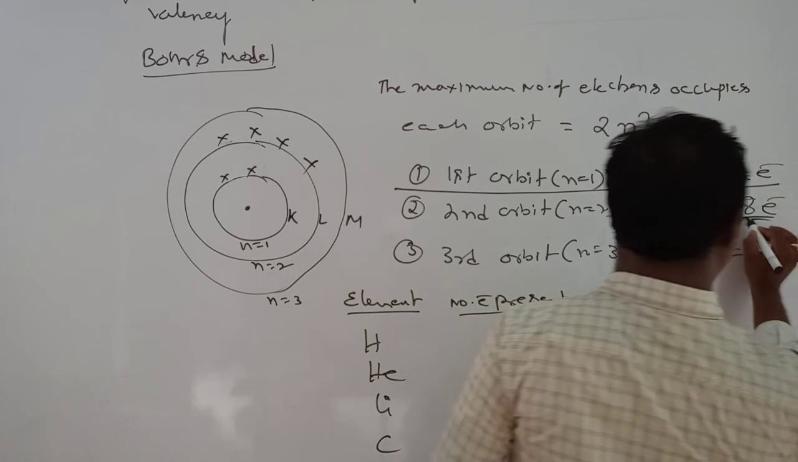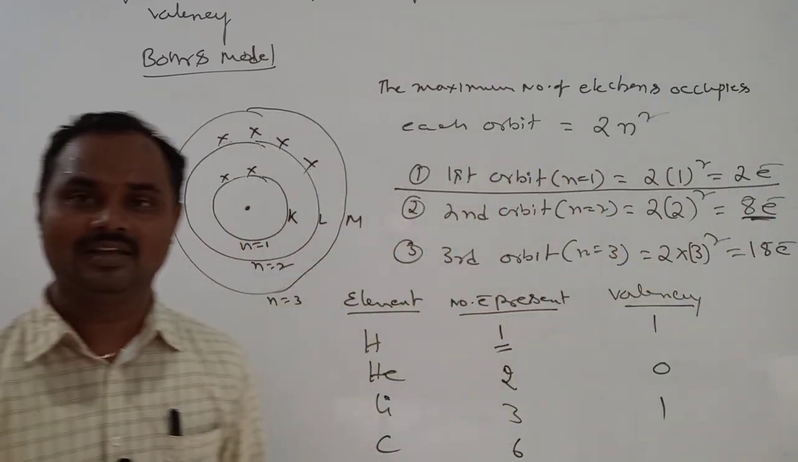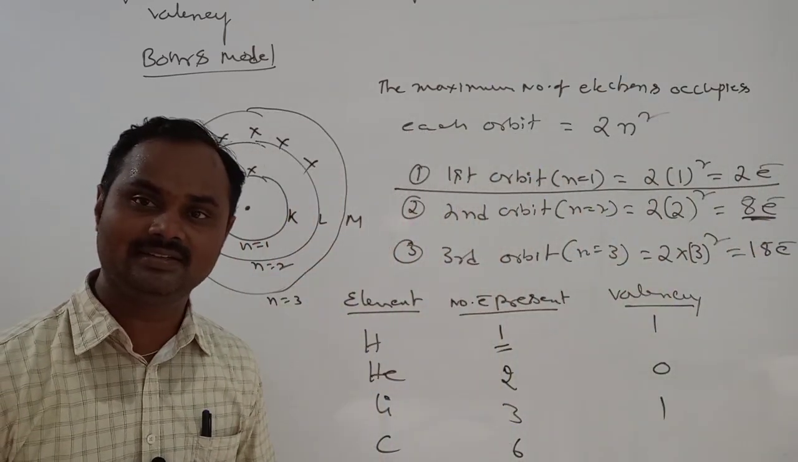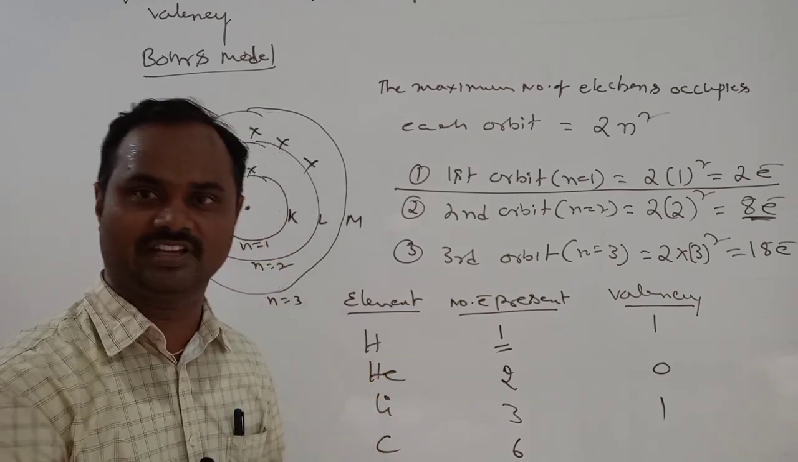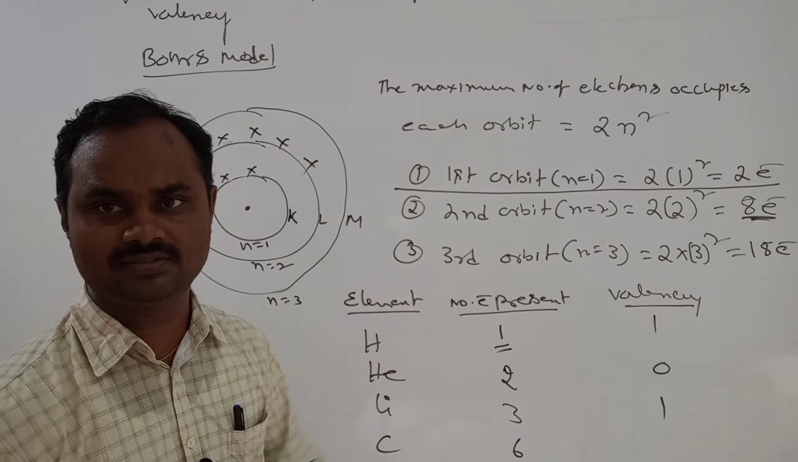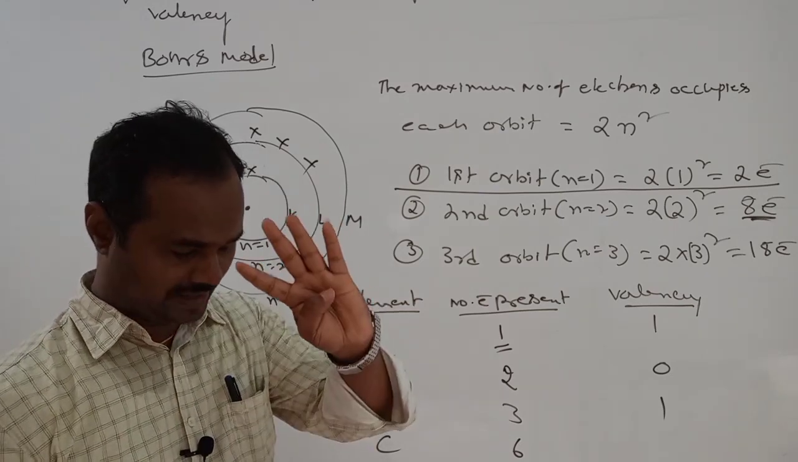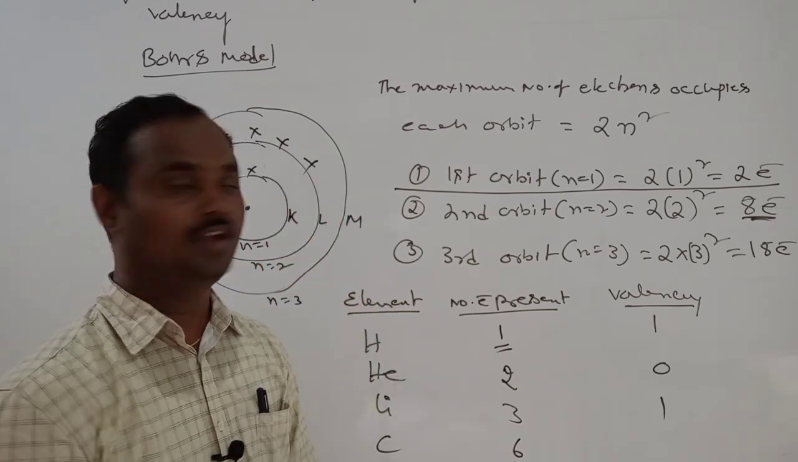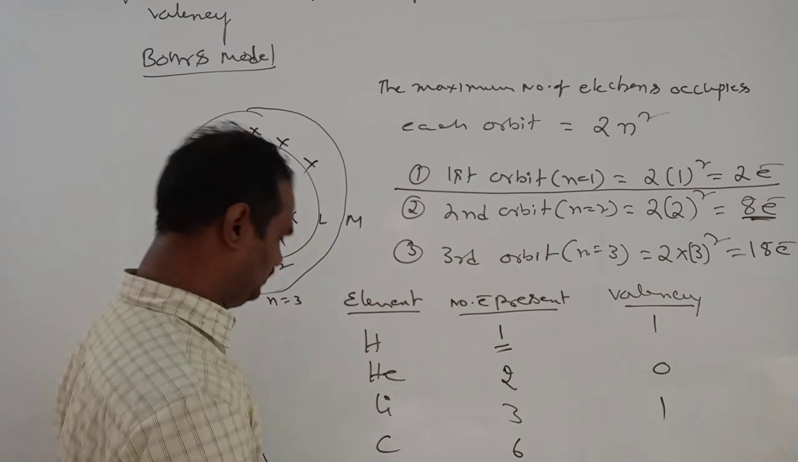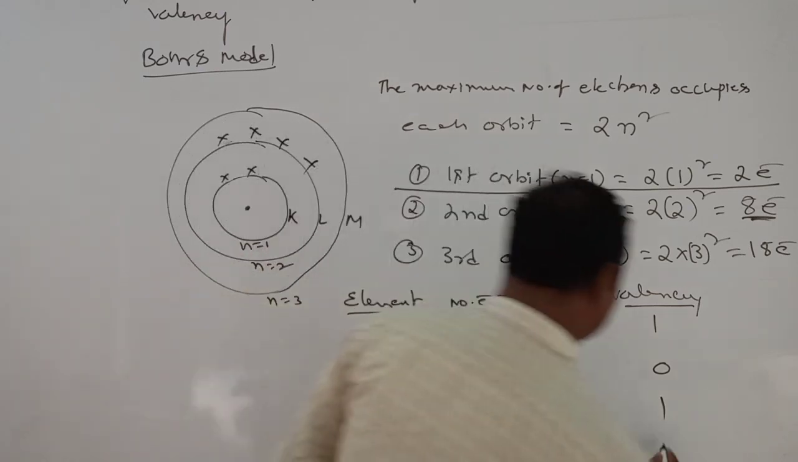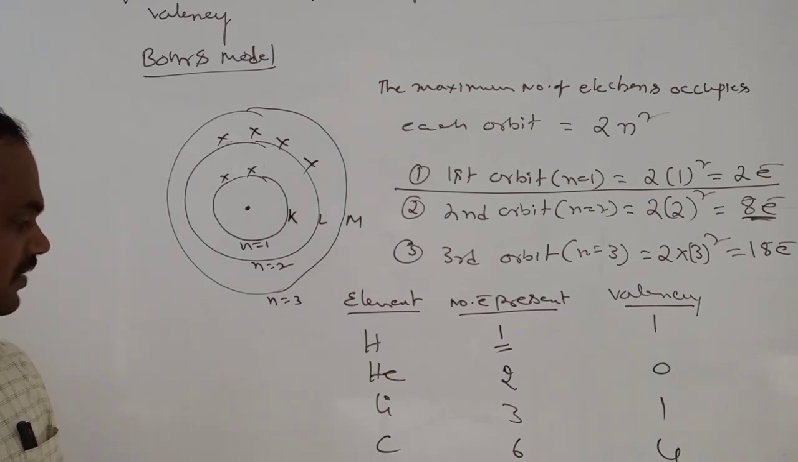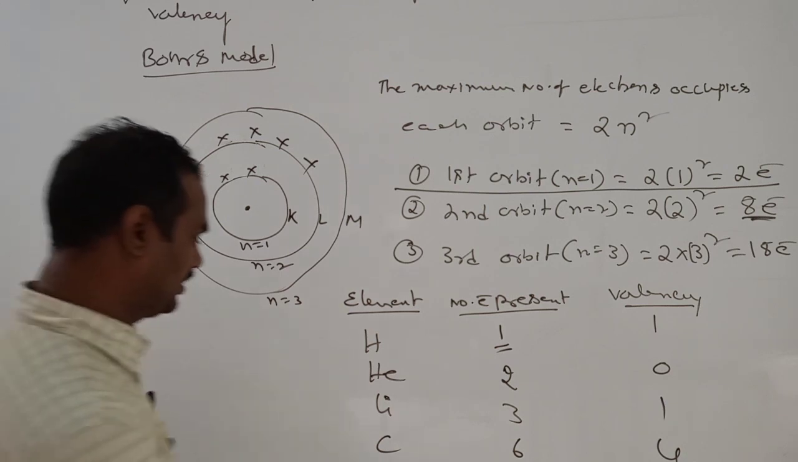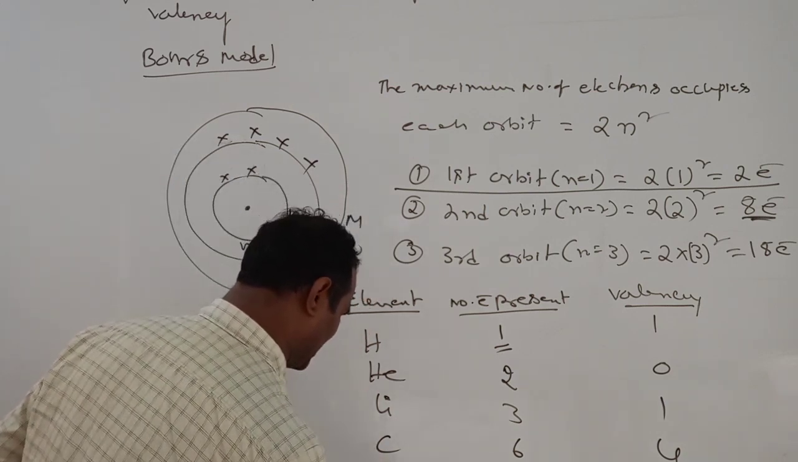Actually, the second orbit capacity is how many electrons? The second orbit can accommodate 8 electrons, but only 4 are here. How many extra electrons are required? 8 electrons. Sorry, again 4 electrons are required. So the combining capacity of carbon is 4. Combining capacity of carbon is 4. Like that we can check. Okay, so next one, you see